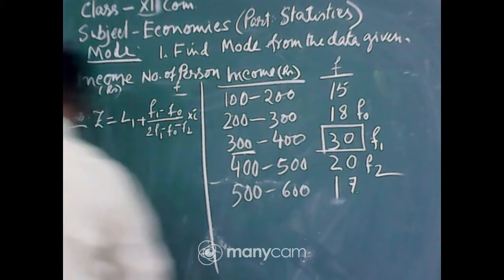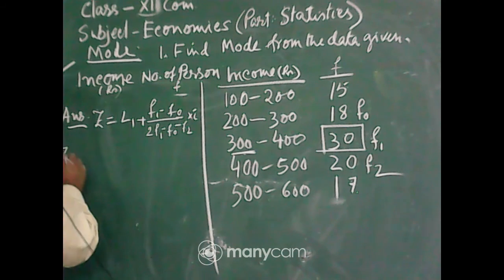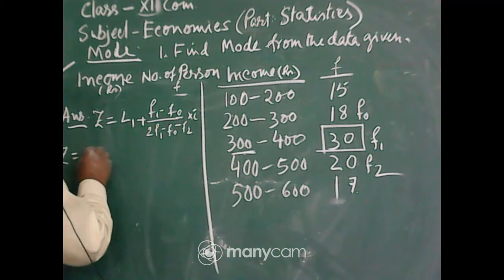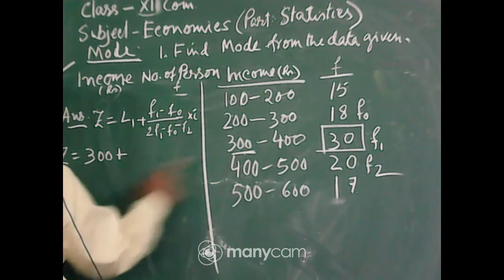So in case of Z is equal to L1 means 300 plus, formula, F1.